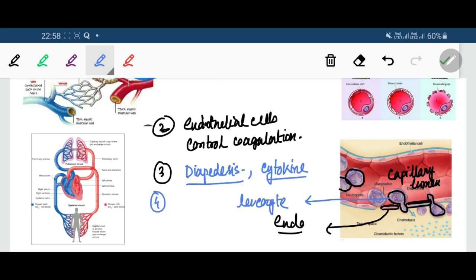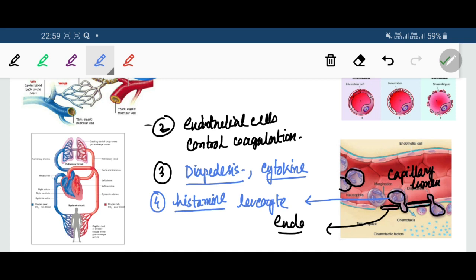Number 4, under the influence of histamine, which is produced in allergic states, the endothelium becomes highly permeable. So whenever histamine is secreted, the endothelium becomes highly permeable. That means it allows liquid and gases to pass through it frequently.